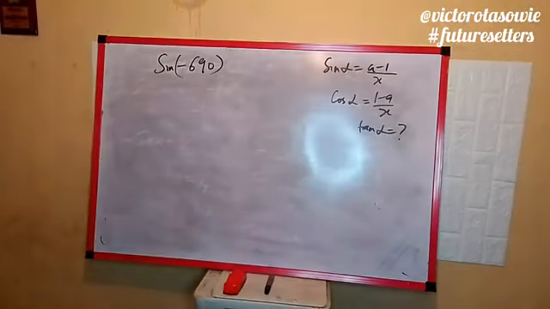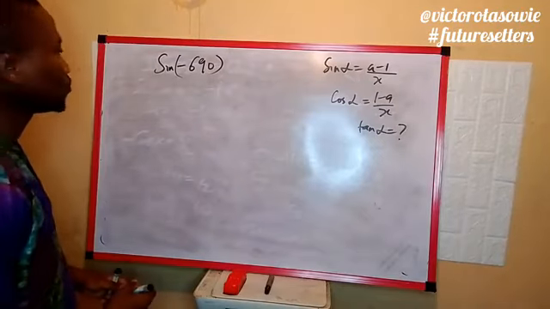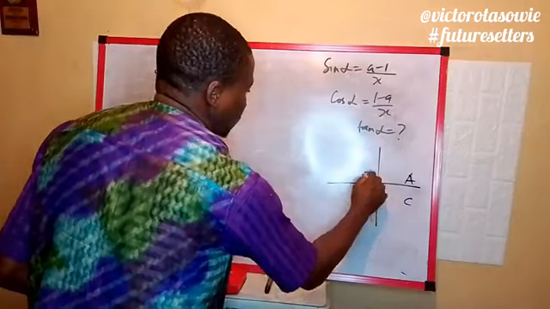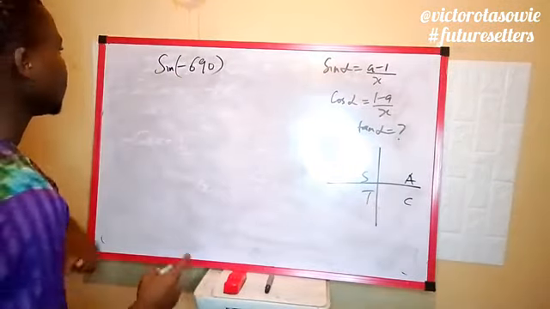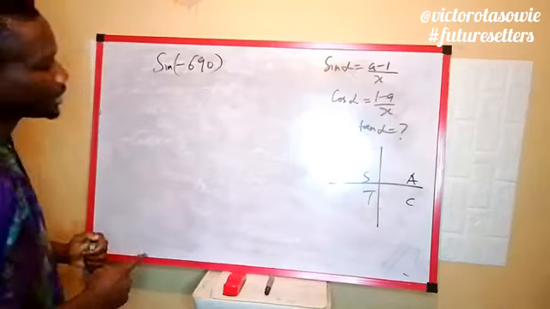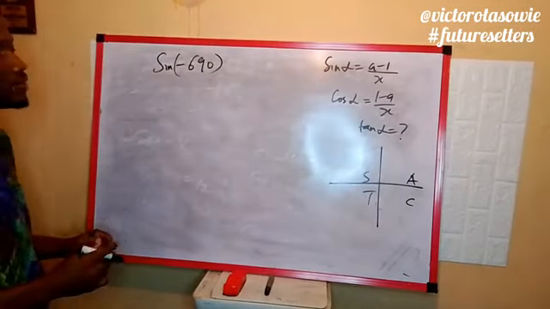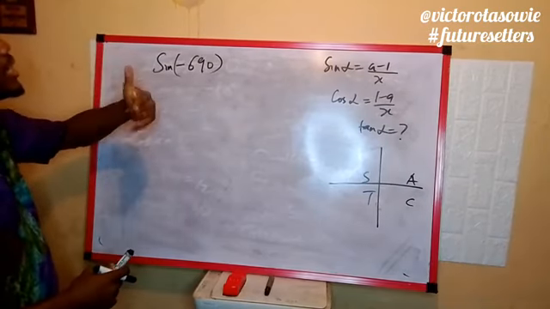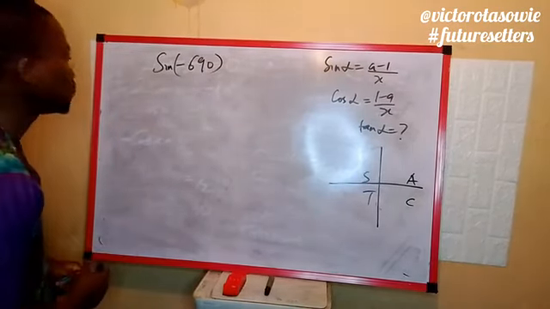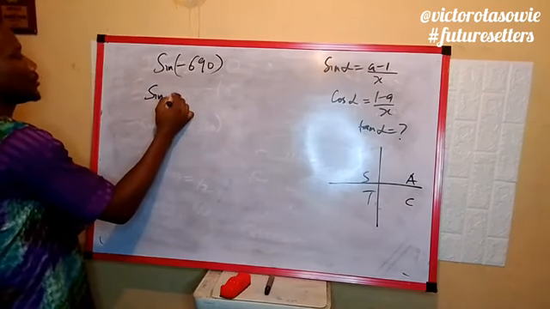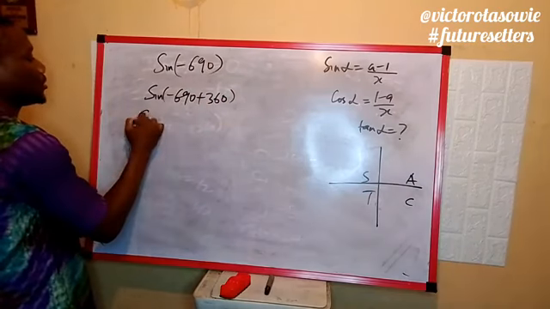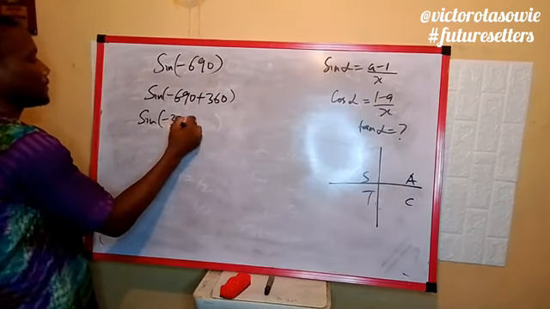Take note of what we are doing now. The first part, sine minus 690. So we go to the book of ACTS. You observe that this 690 is higher than 360. So what we do first is to write sine of minus 690 plus 360, which gives us sine minus 330.